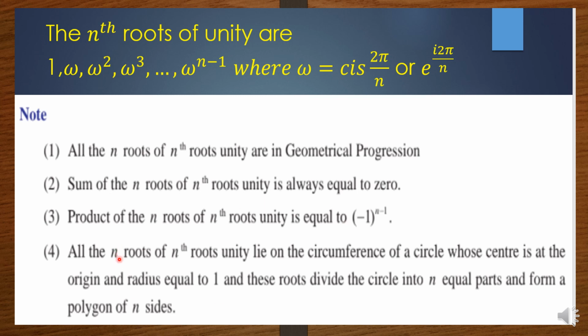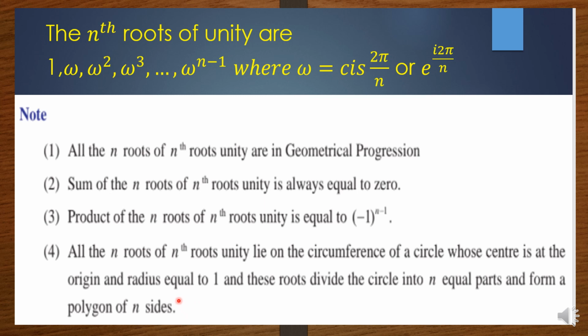Now the last point: all the nth roots of unity lie on the circumference of a circle whose center is at the origin and radius equal to 1. These roots divide the circle into n equal parts and form a polygon of n sides. So listen, all the nth roots of unity, that is the cube root, fourth root or fifth root of unity, anything, lie on the circumference of the circle whose center is the origin and the radius is 1. That is, it is a unit circle. The roots divide the circle into n equal parts and form a polygon of n sides.